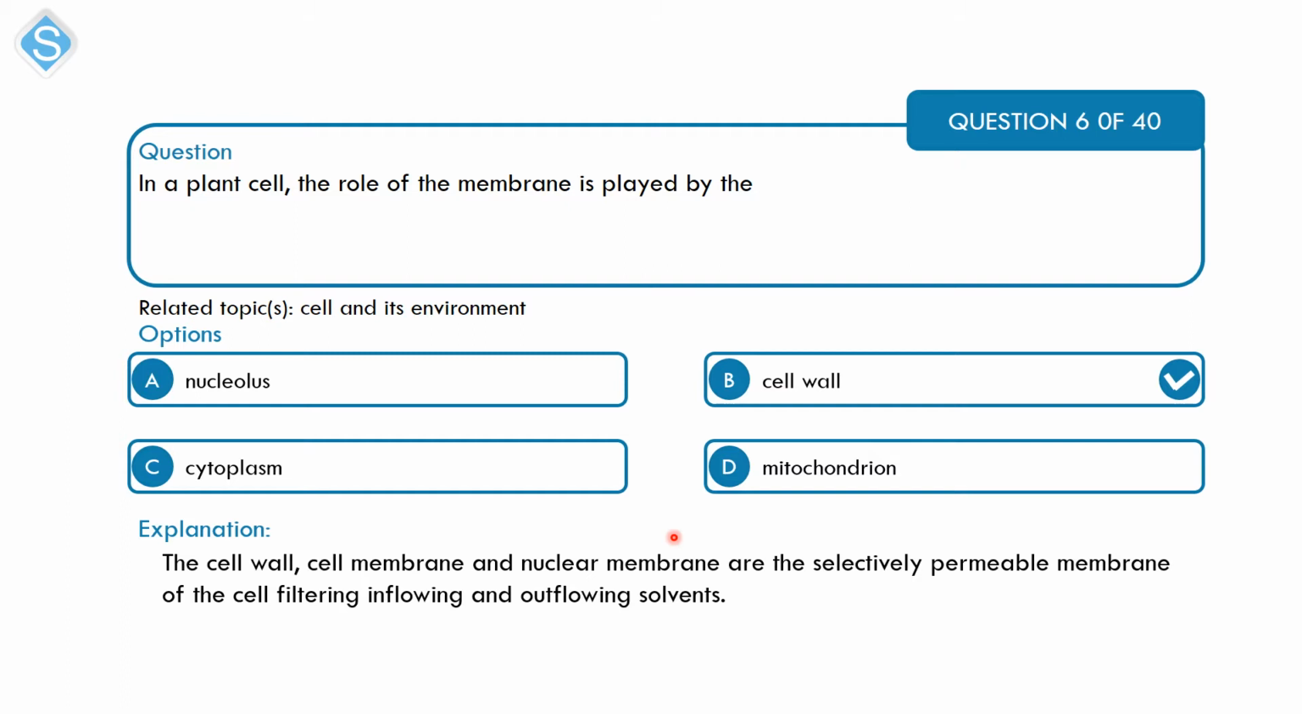That is cell wall. Now, what they do is this membrane, they are selectively permeable, and that means that they allow some substances to pass, and they do not allow some other substances to pass. So they selectively filter what goes into the cell and what goes out of the cell.